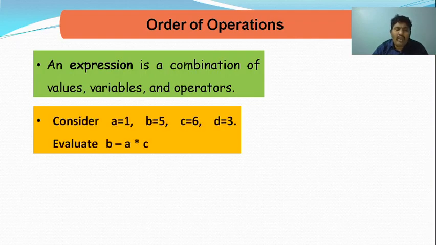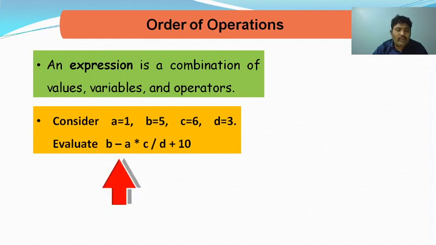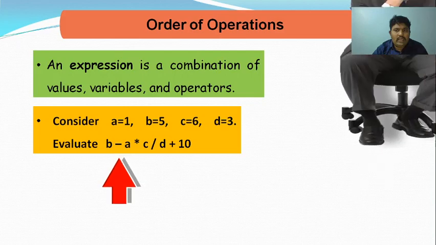For example, if you have a statement like a is equal to 1, b is equal to 5, c is equal to 6, d is equal to 3, can you predict the output of this statement: b minus a into c divided by d plus 10? So what is your answer? Let us think for some time. Can you guess what the answer is? The answer is